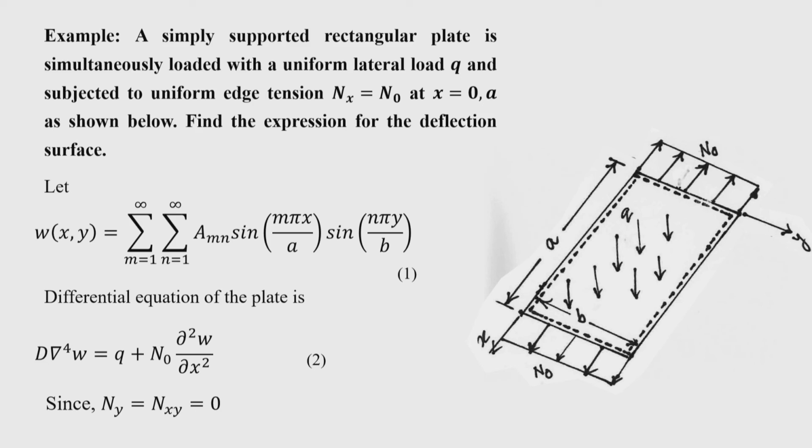So, this double sum can be expanded and the series can be computed for different number of terms. Now, here we are taking this membrane shear force and the other in-plane forces in the y direction to be 0, and this force in the x direction is taken as constant, which is N naught. So, the differential equation now becomes this.